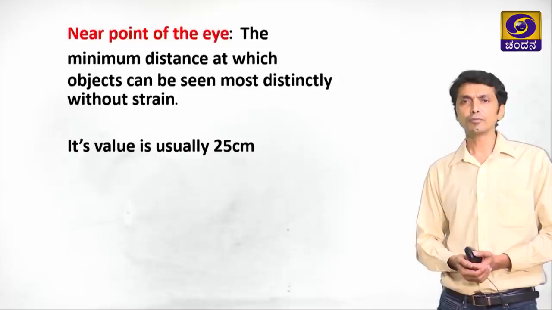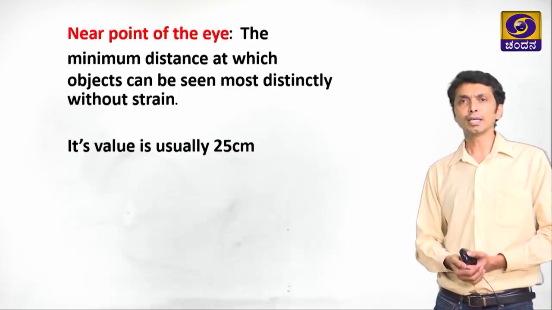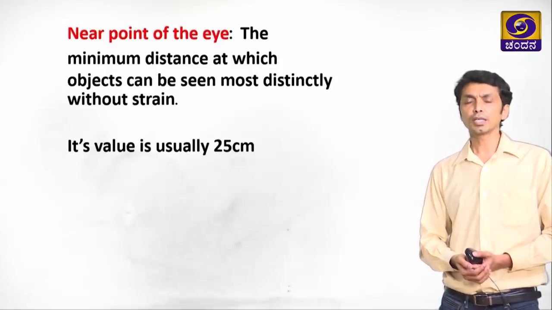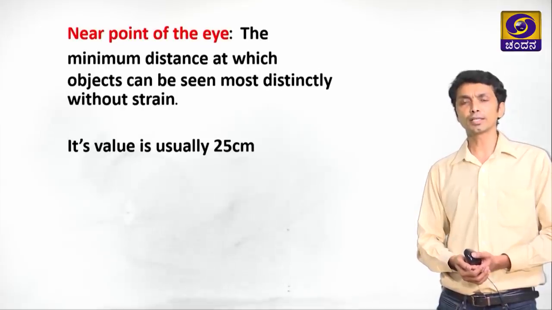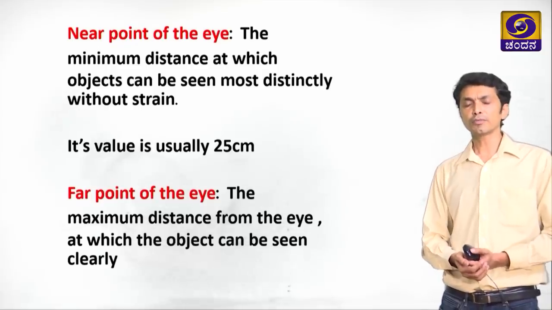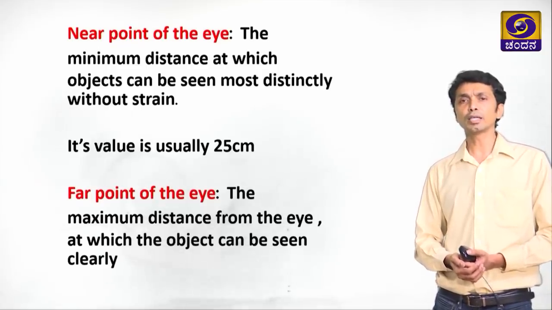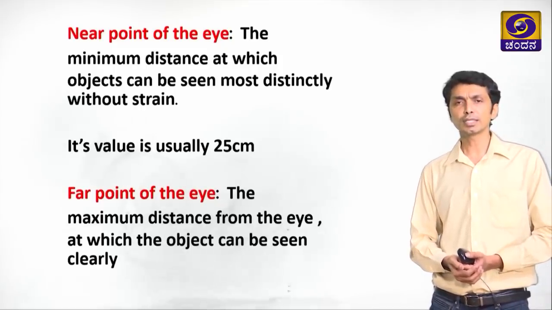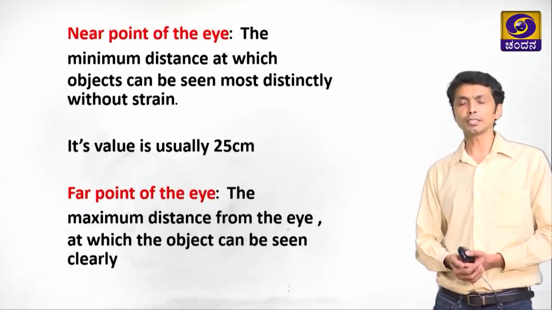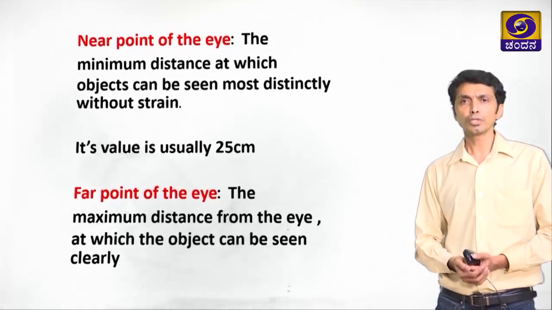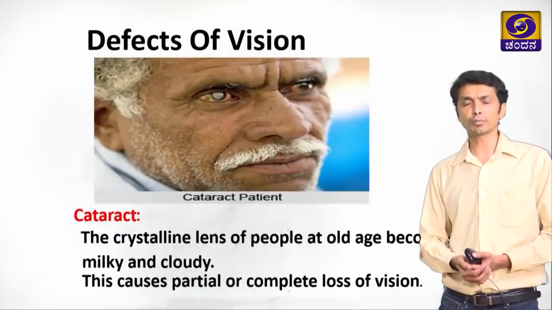So what is that point we call? The minimum distance at which objects can be seen most distinctly without any strain is called the near point of the eye. The near point of the eye is 25 centimeters for human beings. So what is the far point of the eye? The far point of the eye is the maximum distance from the eye at which an object can be seen accurately or distinctly. Usually this is considered to be infinity. So these are the two concepts, near point and far point.